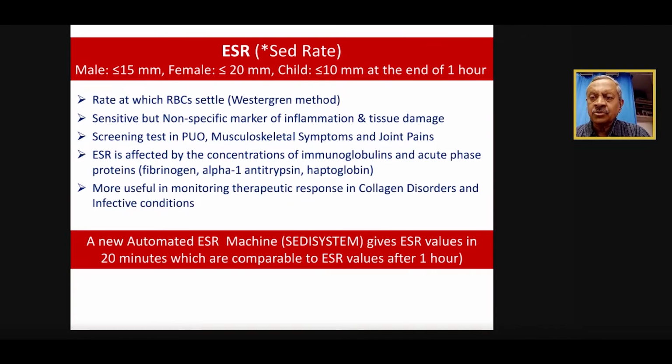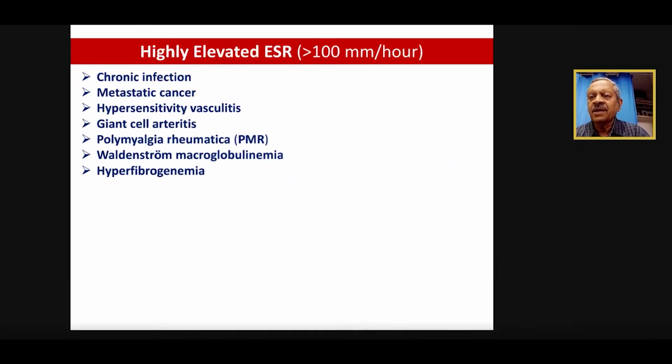In the next slide, I'll show that ESR is important mainly when we see the extremes of ESR. The laboratory has to wait for 1 hour or sometimes 2 hours. I fail to understand whether the second hour adds anything except a little increase in sensitivity or specificity; most of the time 1 hour suffices. But the newer automated machines can now give ESR values in 20 minutes, comparable to 1-hour values. We send the blood, and within half an hour the patient comes with the ESR report. We are worried how it comes so fast, but this is the reason.